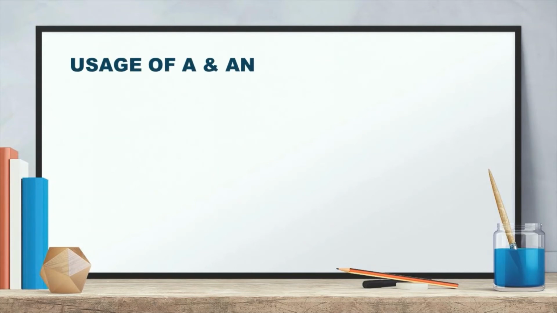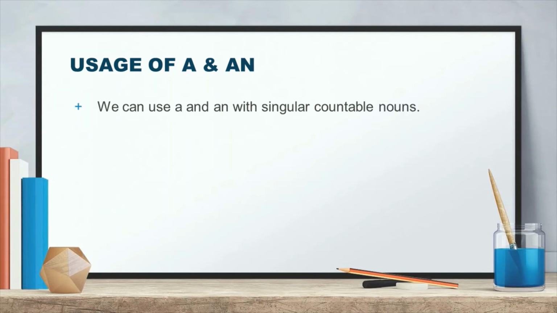Now, usage of a and an. When to use, where to use a and an. A and an both are indefinite articles, right? But how to use, when to use a and when to use an? When do we have to use a, and when an? Let's see. We can use a and an with singular countable nouns.